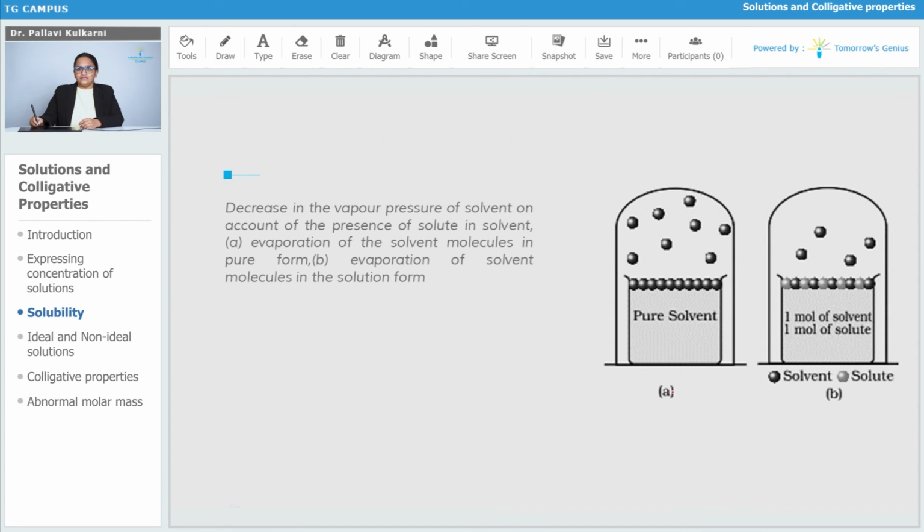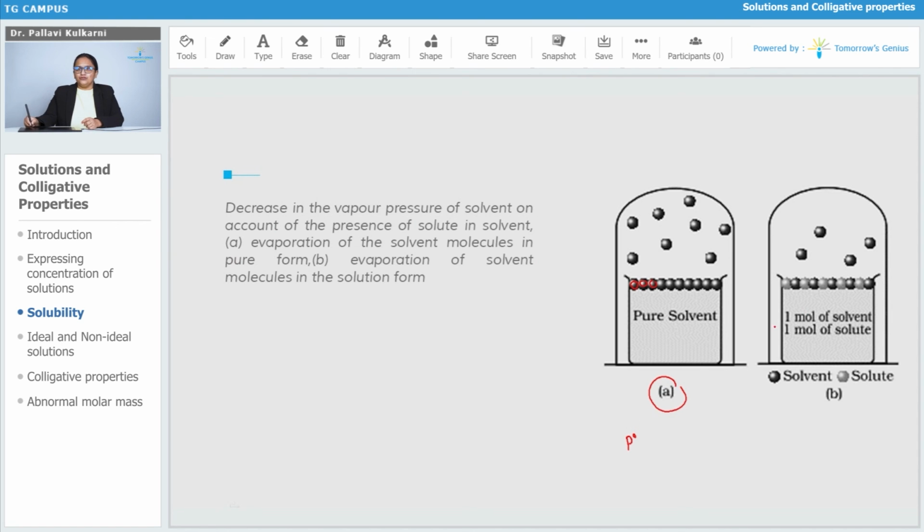Here the first image is for the pure solvent, only volatile solvent. The molecules at the surface undergo evaporation and then condense. At equilibrium the rate of evaporation and condensation will be the same, and the pressure is called the vapor pressure, which is P° for that pure solvent.